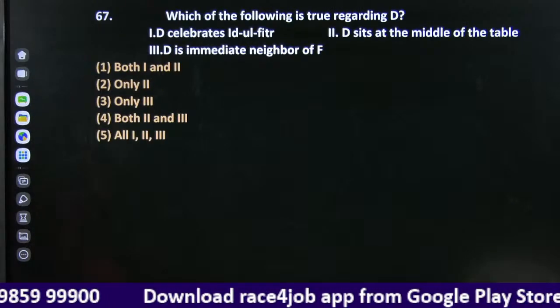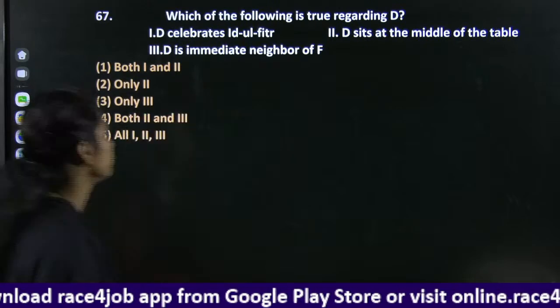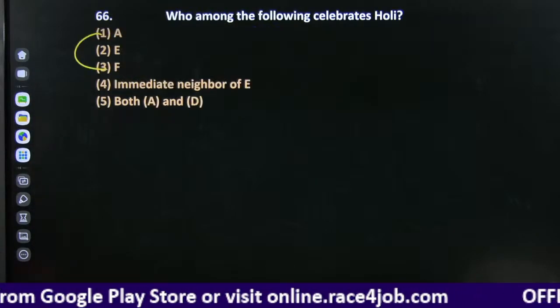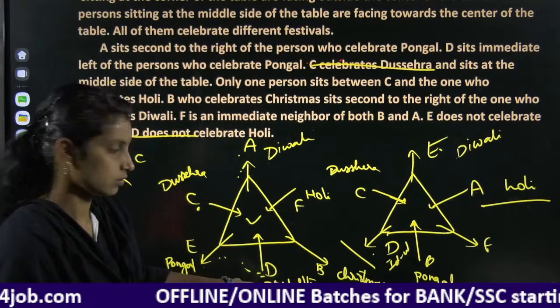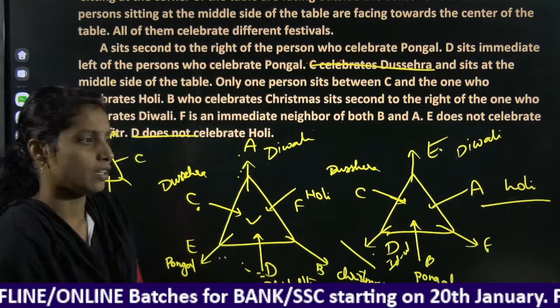Next, which of the following is true regarding D? In both the options, D is celebrating. In both the options, and it is like a